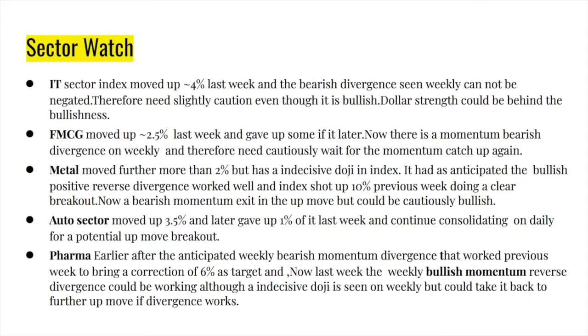And pharma, the previous week we had anticipated a bearish divergence, and it worked and it brought the sector down 6%. But last week, a weekly bullish momentum reverse divergence was identified, and it is working, right? But there is an indecisive doji, so we should wait for that bullish momentum divergence to work out. So pharma is also potentially bullish, and it can move up. IT, FMCG, metal are bullish, but cautiously bullish because there is bearish divergence, and the auto sector is sideways and has to catch up on the momentum. So that's the sector watch.